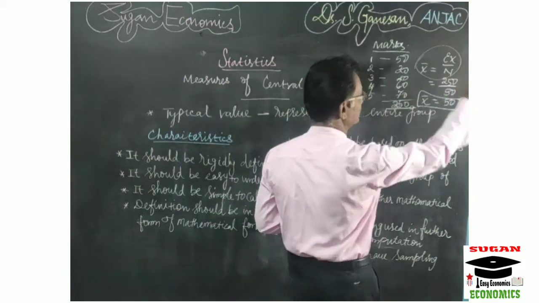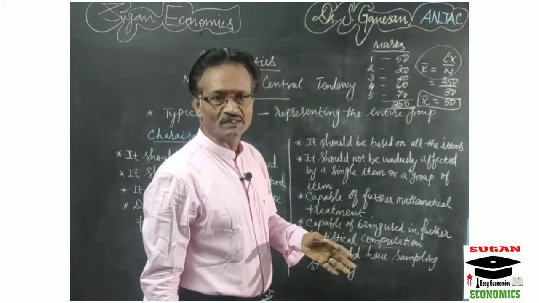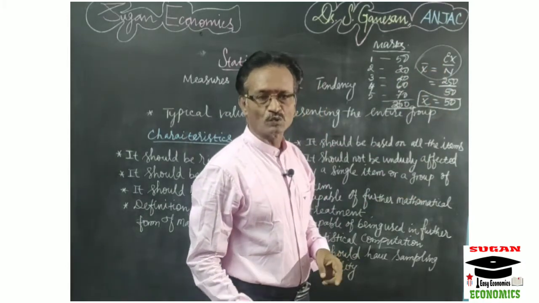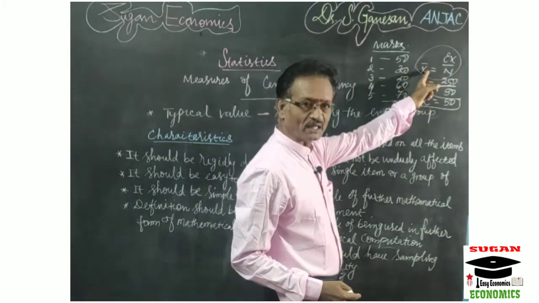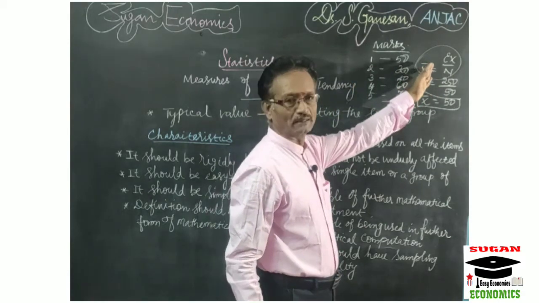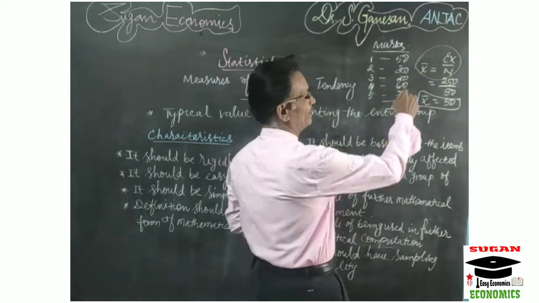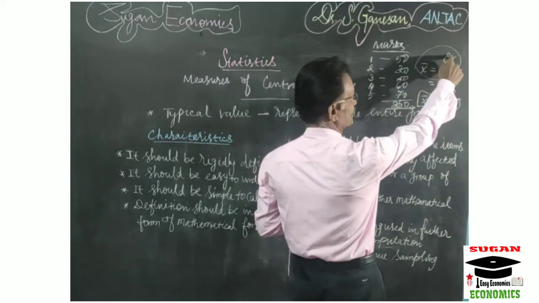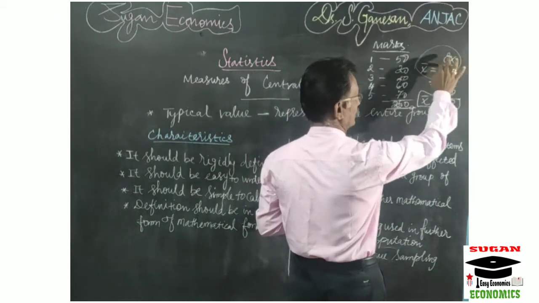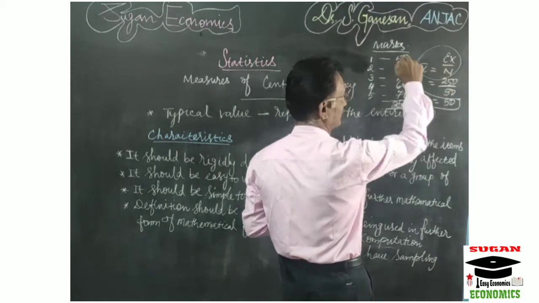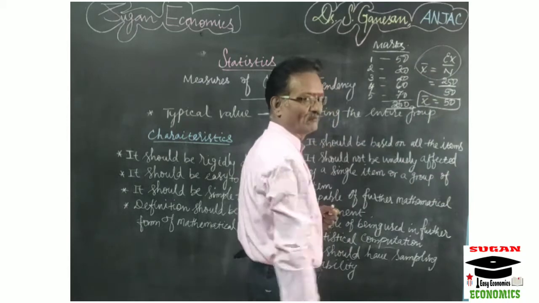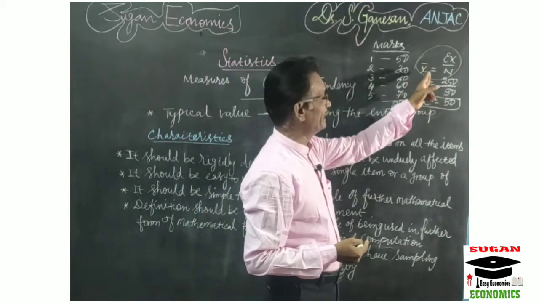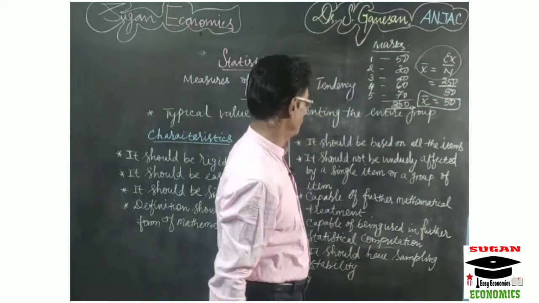Then the fourth one, the definition. The simple definition for calculating average is x bar equal to sigma x by n. So the definition of averages is in the form of a mathematical formula. Here x bar is the average value of all the x values, that is, x bar is equal to sigma x divided by n. The total of the x values should be divided by the number of values we have added, and that provides the x bar value or the average value. So the definition is in the form of a mathematical formula.